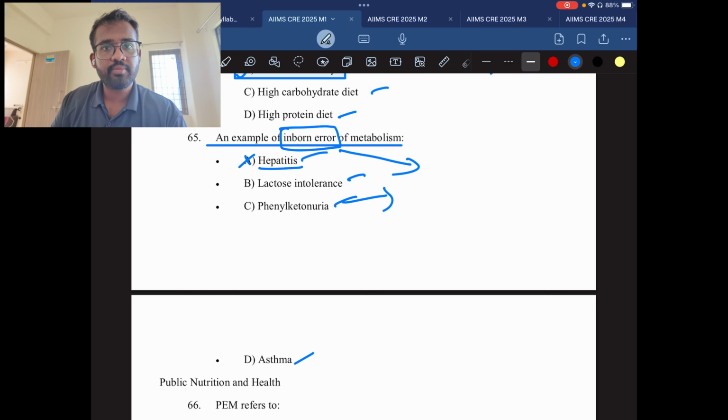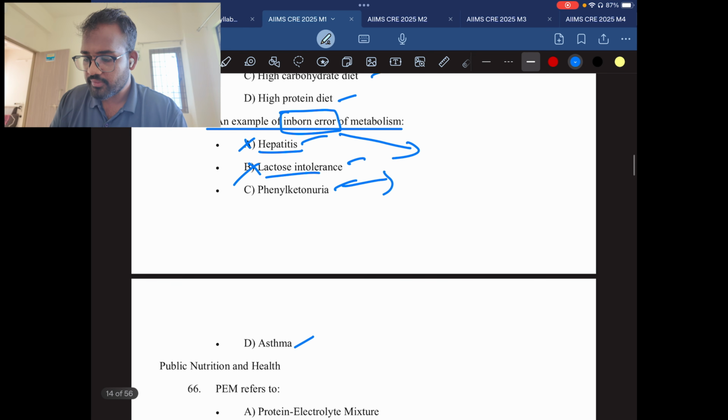Lactose intolerance is caused by lactose intolerance. This is also not the answer. It comes in the later stage of life. Asthma is also related to bronchitis, so it is also not the answer. What is the involvement? There is only one option, right?